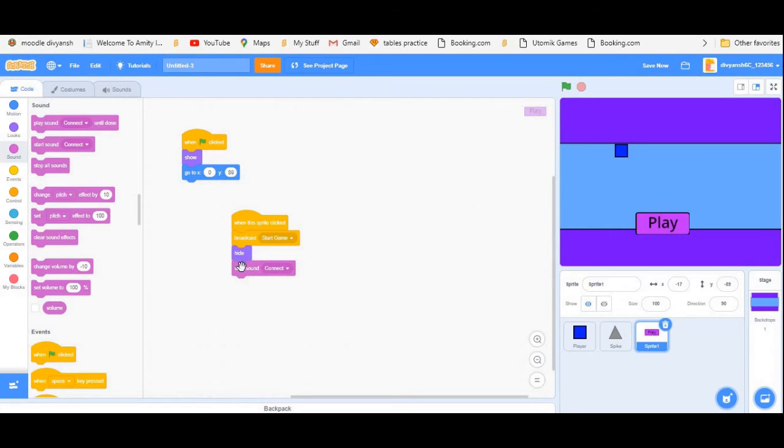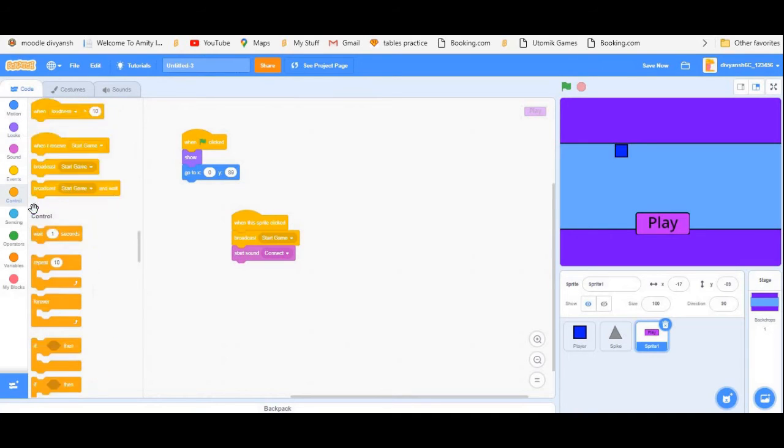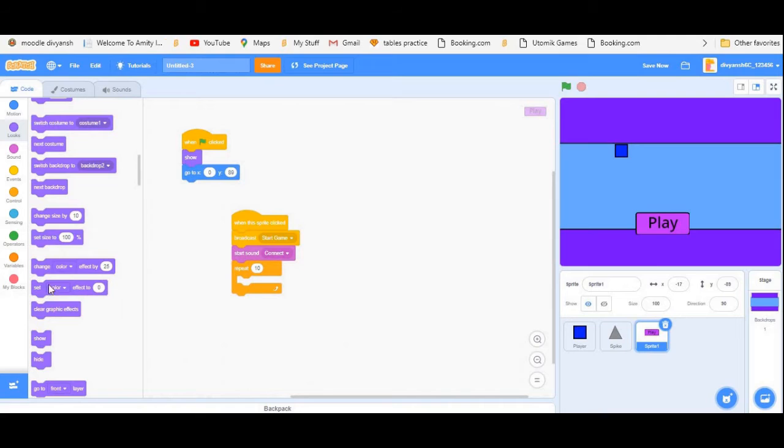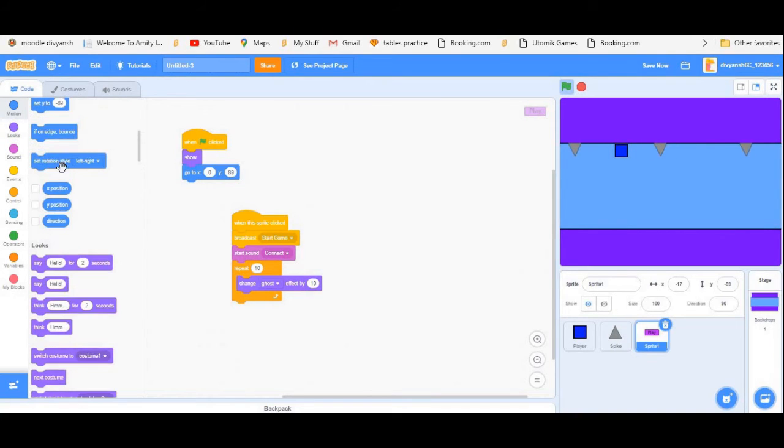We need to give it a nice fading effect. So remove the hide block and put a repeat 10 block. So it will repeat this action 10 times. Go to looks and change color effect by 10. And now don't actually change the color effect. Change the ghost effect by 10. And then hide.